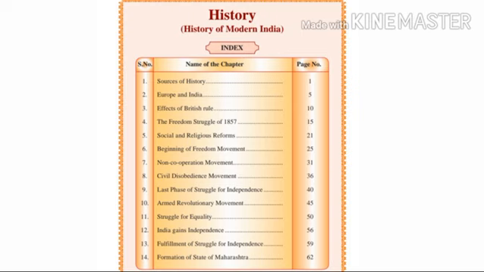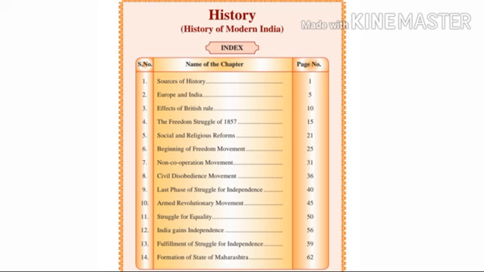Ancient Indian history you have already studied in 6th standard, and in 7th standard you have studied medieval Indian history, and in 8th standard you are going to study the history of modern India. Overall there are 14 chapters which we are going to study in Standard 8.